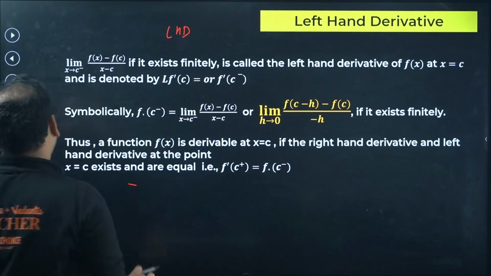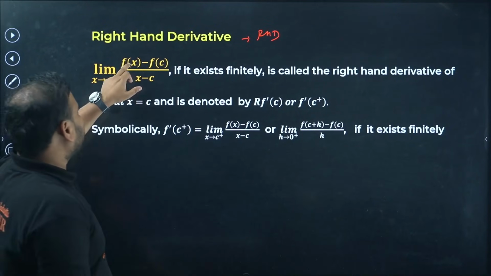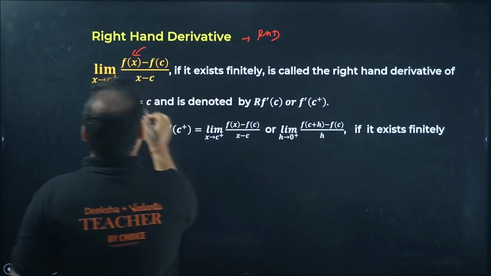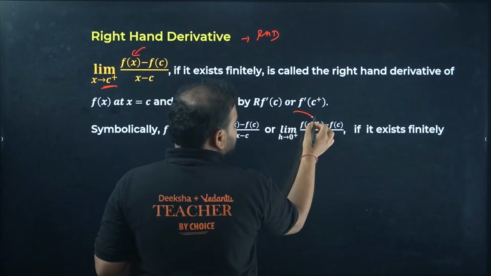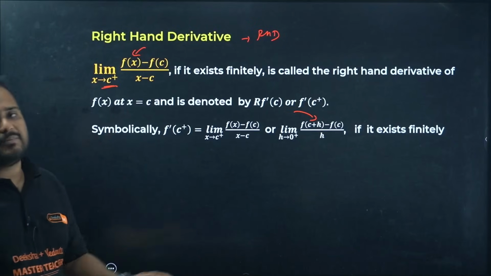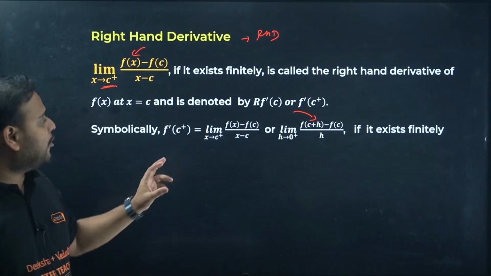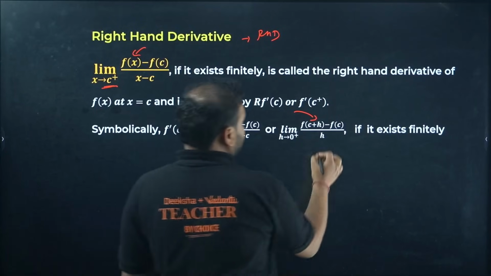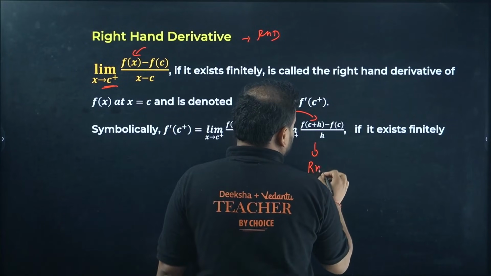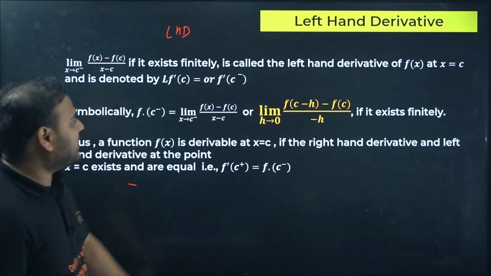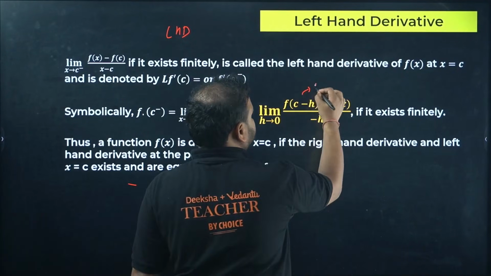Check here for RHD, this x is replaced by what? c plus h, because the point is c over here. See, f of c plus h minus f of c divided by h. This is the limit, which is going to be the definition of your RHD. And for LHD, it will become f of c minus h minus f of c upon minus h. This is your LHD.